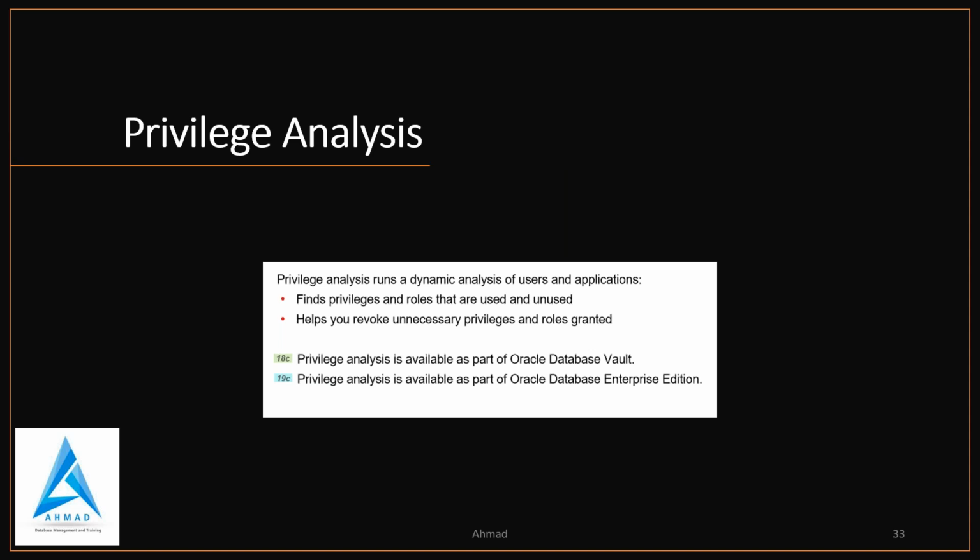It is highly effective and designed to work in production, test, and development databases. Database Vault option is not required to use this feature from 19c. So that is a very good enhancement in terms of security.